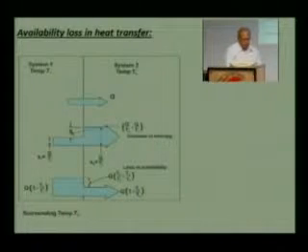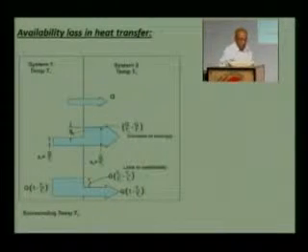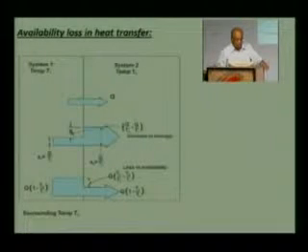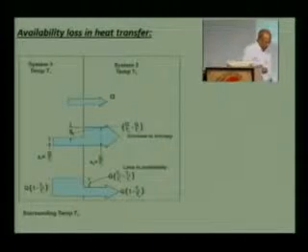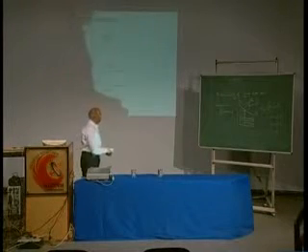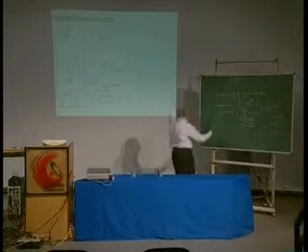Then the next is the availability loss in heat transfer. When heat flows from one system to another system at a lower temperature, there is always a loss of availability, and that has been shown here.